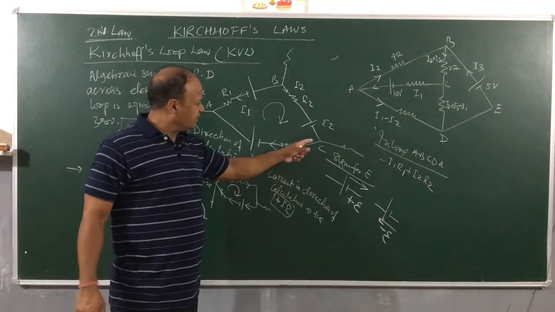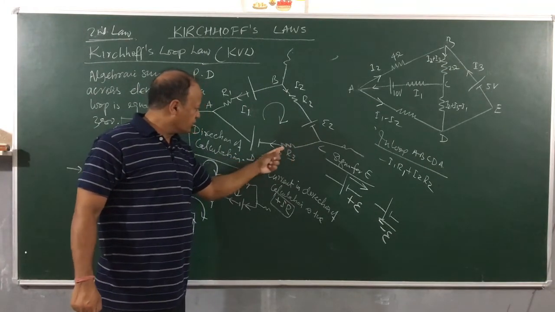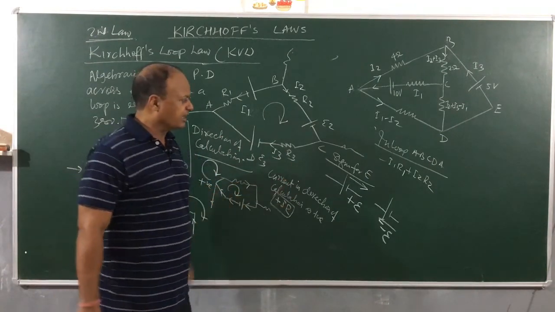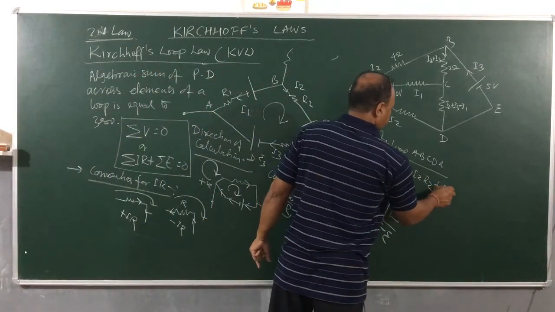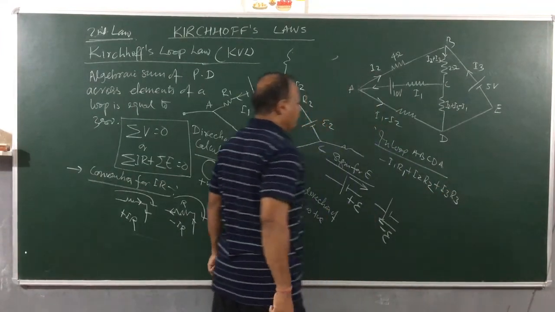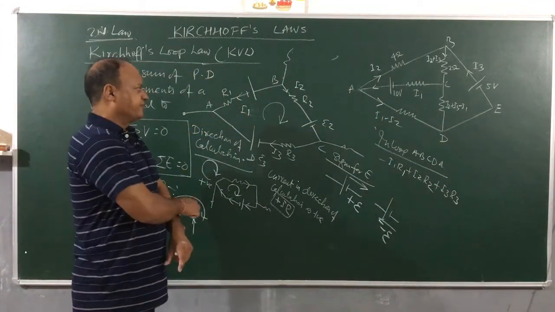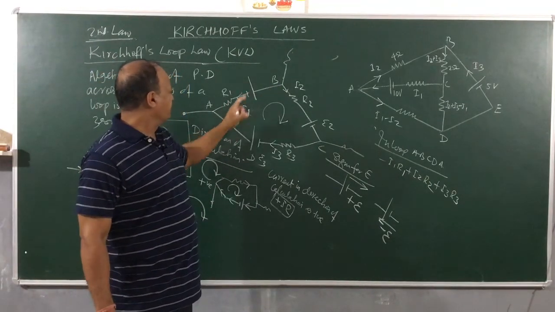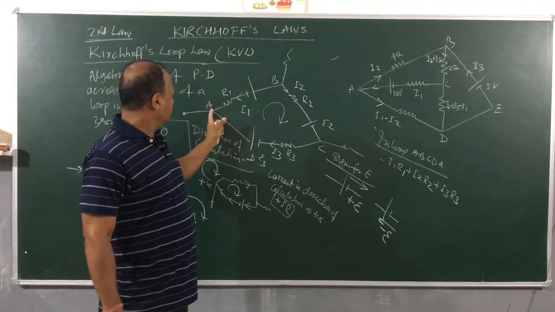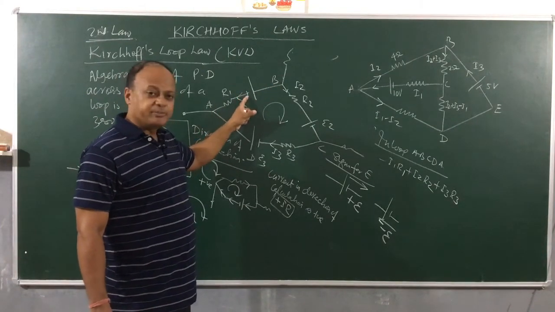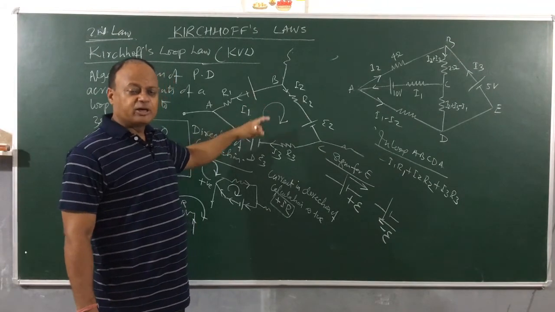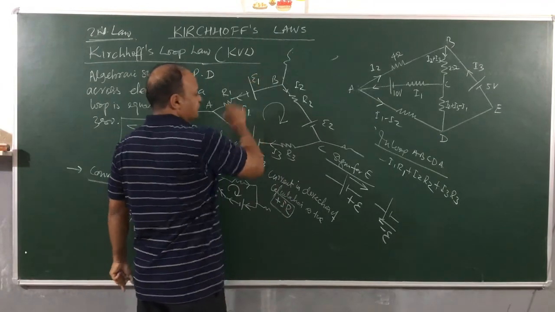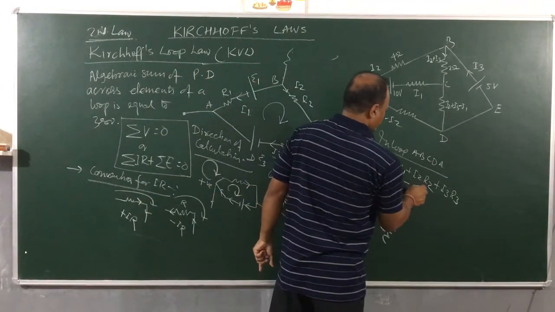Now come to I3. You can see this current is also going in the clockwise direction, so this will be positive. Now we'll put signs for the EMF. As I'm moving from A to B, I'm going from negative to the positive terminal of the battery. So by your convention, this will be negative EMF. This is E1. So I'll be writing minus E1.